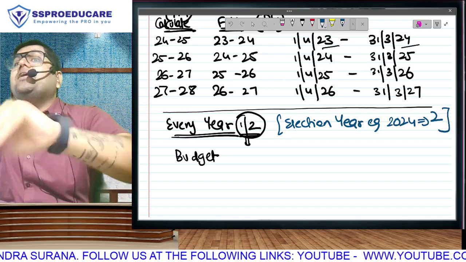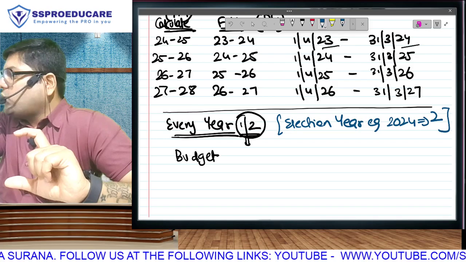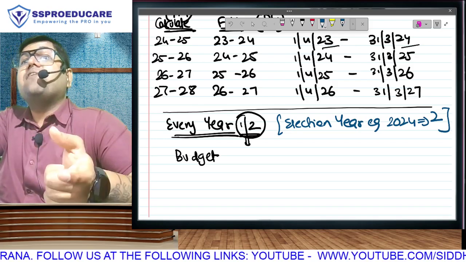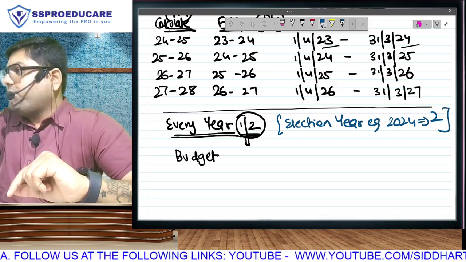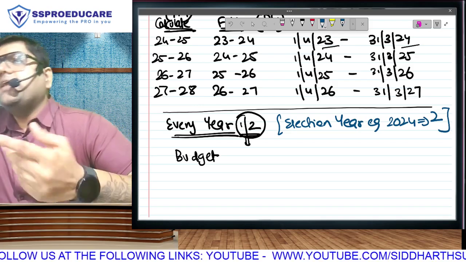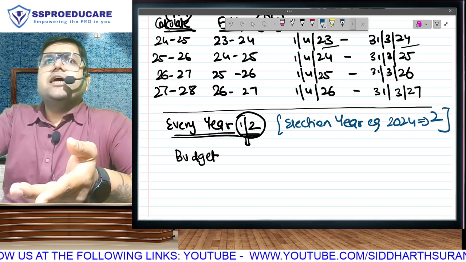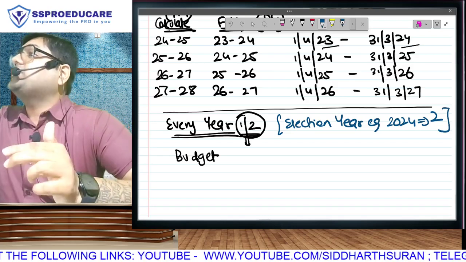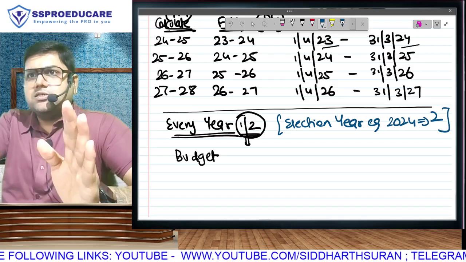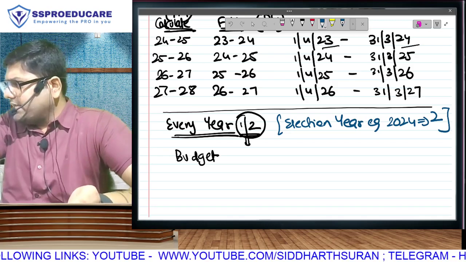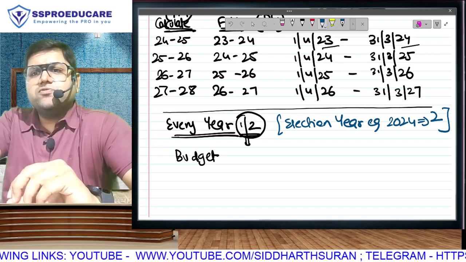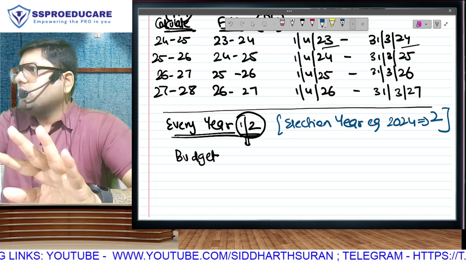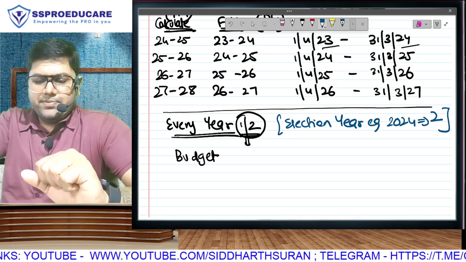One, the outgoing government will give a temporary budget called the interim budget, and then the new government after elections will bring a fresh budget. Last year coincidentally was an election year, so there was a budget regularly on 1st of February, but the main budget came on 23rd of July last year. This year it is not an election year, so we already had the budget, which was announced officially as per system on the 1st of February.